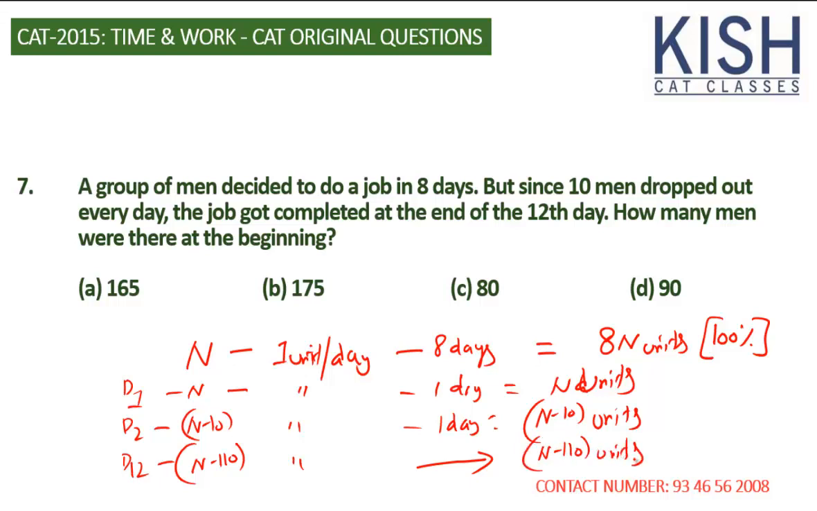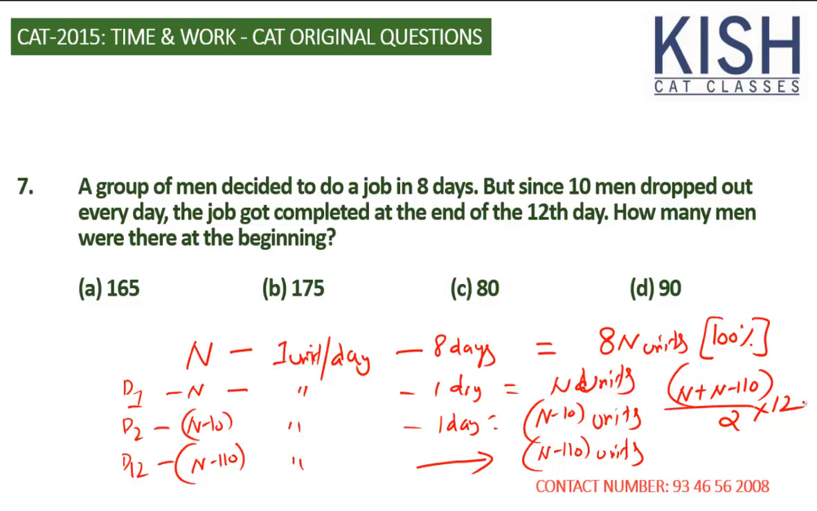So instead of trying to add n minus 10, n minus 20, n minus 30, n minus 40, since the numbers are in arithmetic progression, we can take the first term plus the last term, that is n plus n minus 110, divided by 2, into the number of terms, that's 12. That must be equal to 8n. So 8n is equal to 2n minus 110 into 6. So finding n is a very simple task. Now, let's solve. We have solved this question already.